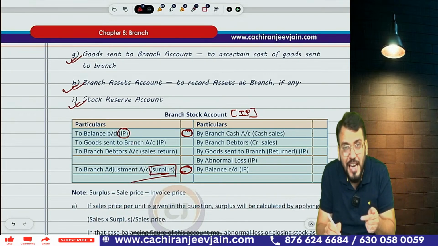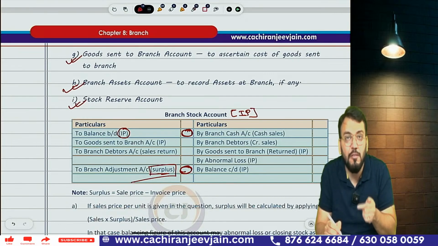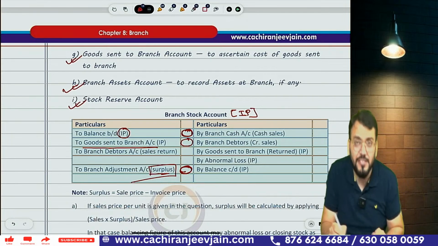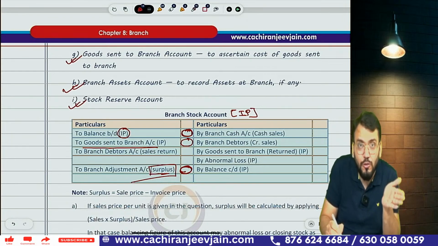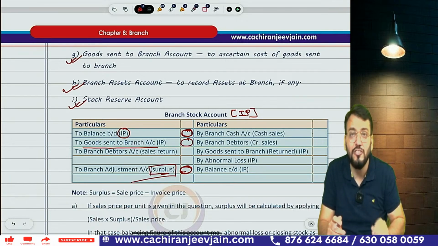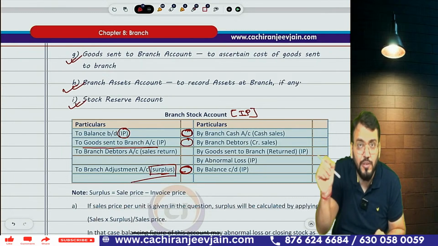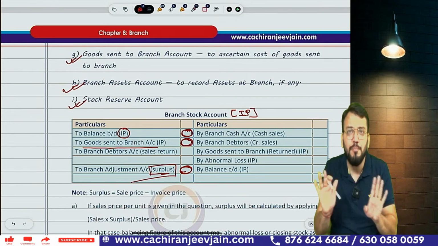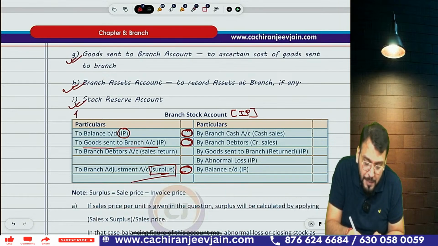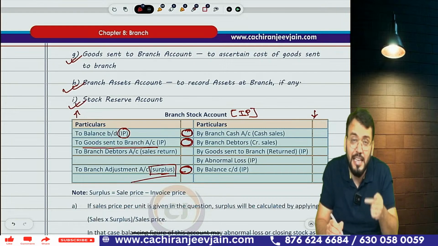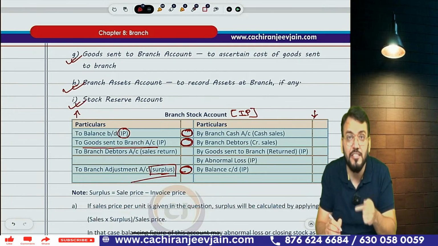Then whatever goods are sent by head office to branch, that will be debited. Means what will we do? To goods sent to branch at invoice price. Can I say your stock will increase if the goods are sent by head office to branch? The branch stock will increase. So what journal entry are we doing? Branch stock account debit to goods sent to branch. Understood? So your branch stock will increase. The simple rule is what? Any increase in stock will be debited. Any decrease in stock will be credited.